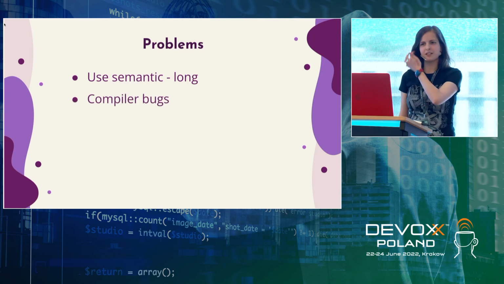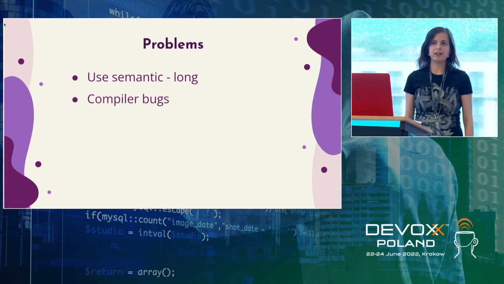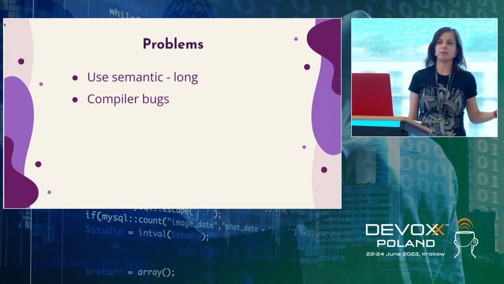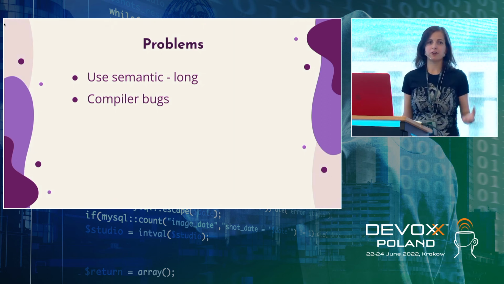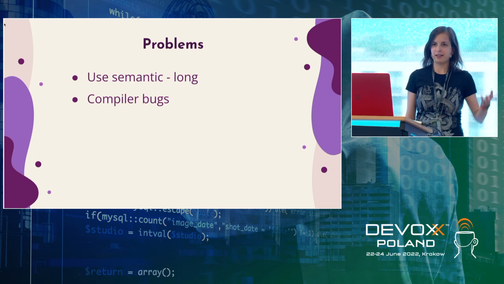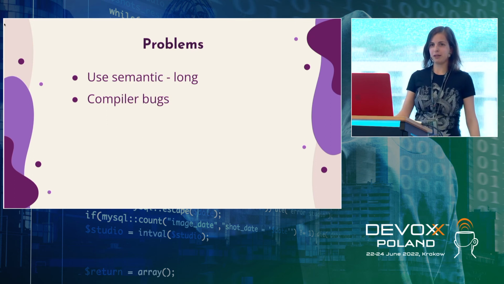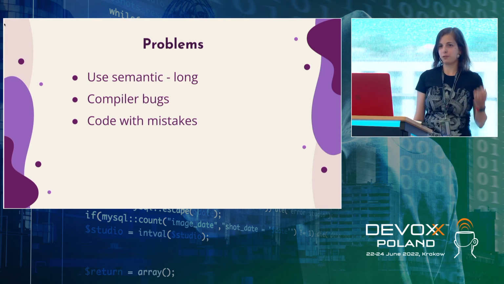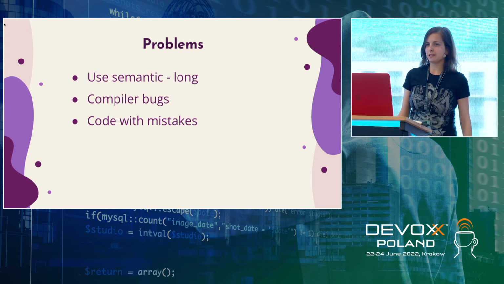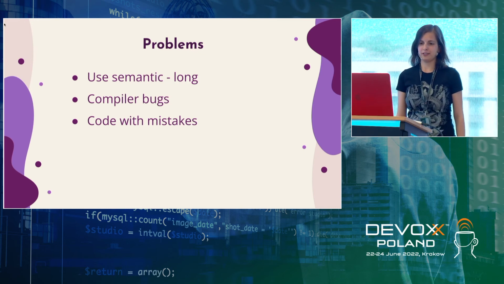Another problem with this is that when you're trying to compile something that might not actually be code, you might face some compiler bugs, because you're testing some corner cases. And actually, we faced some compiler bugs while working with this check. There could also be code with mistakes. It means that it won't compile, but it's still code, and you probably want us to report it. But this algorithm doesn't take this into consideration.